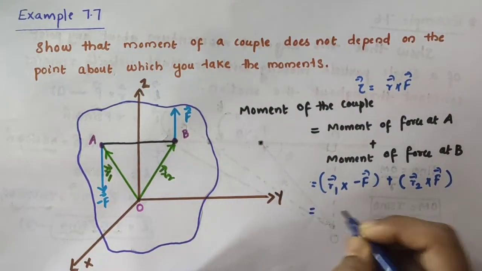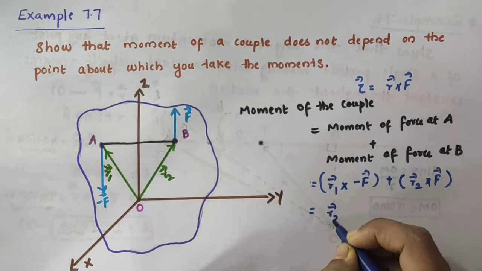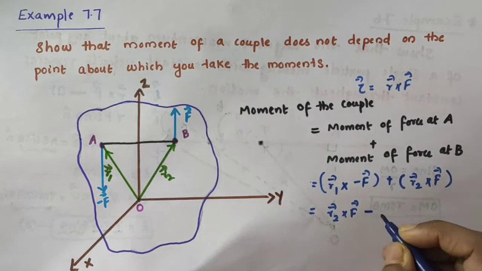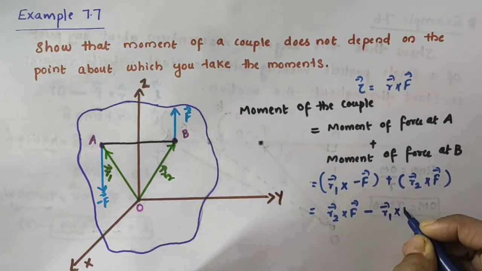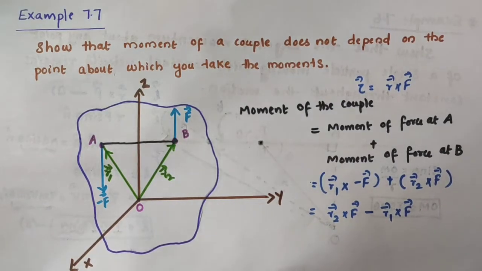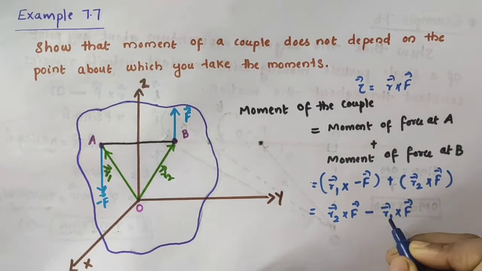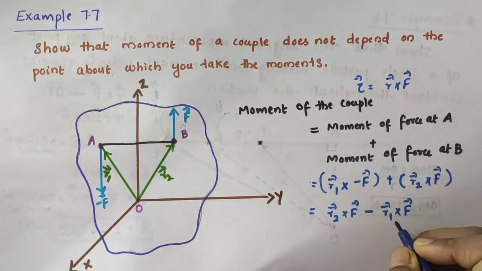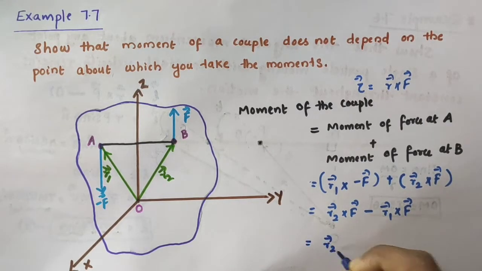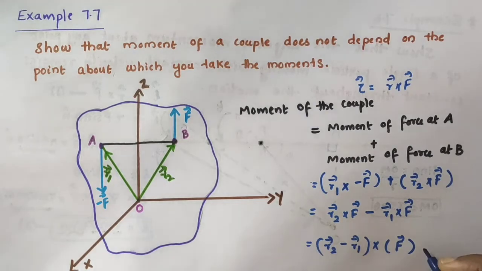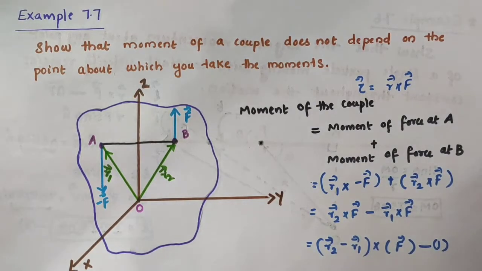Now you see this can be written as, I am just writing this term first, vector r2 cross vector F. Then here we have vector r1 cross minus vector F, so I am writing it as minus vector r1 cross vector F. Now you see this is vector r2 cross vector F minus vector r1 cross vector F. The cross vector F is common in both the terms, so we can take it outside. So we can write vector r2 minus vector r1, cross vector F. I am taking this as equation number 1.